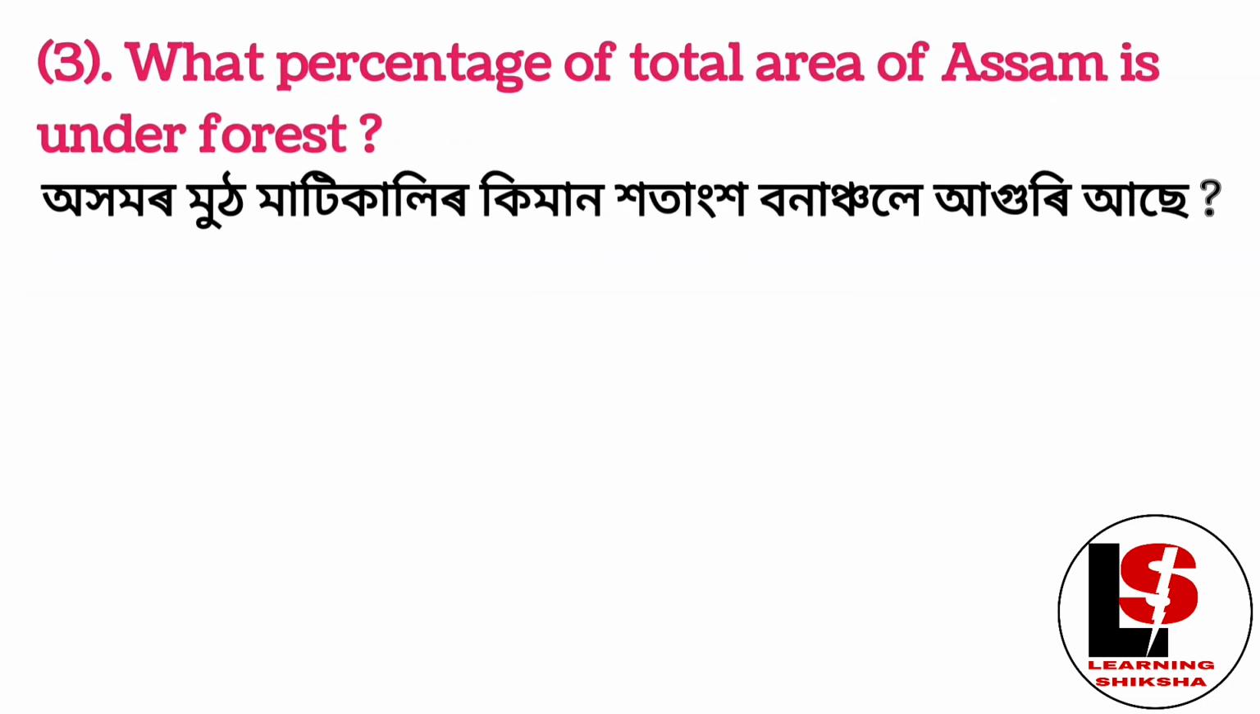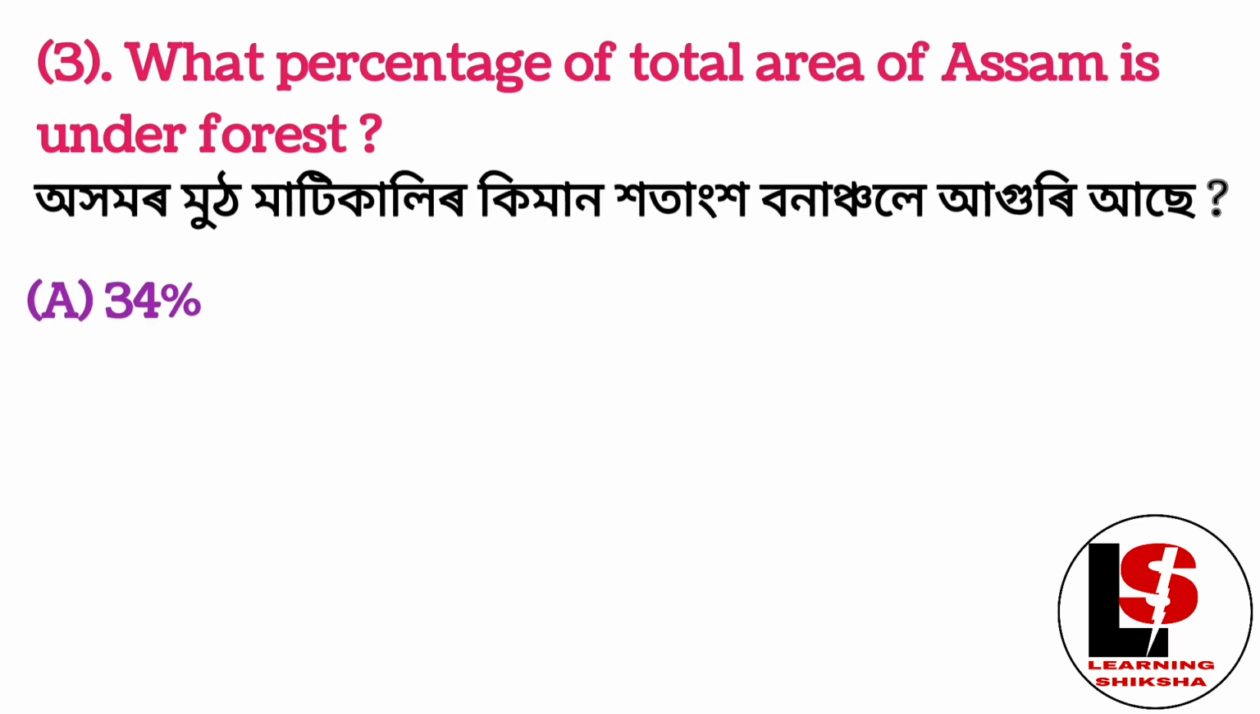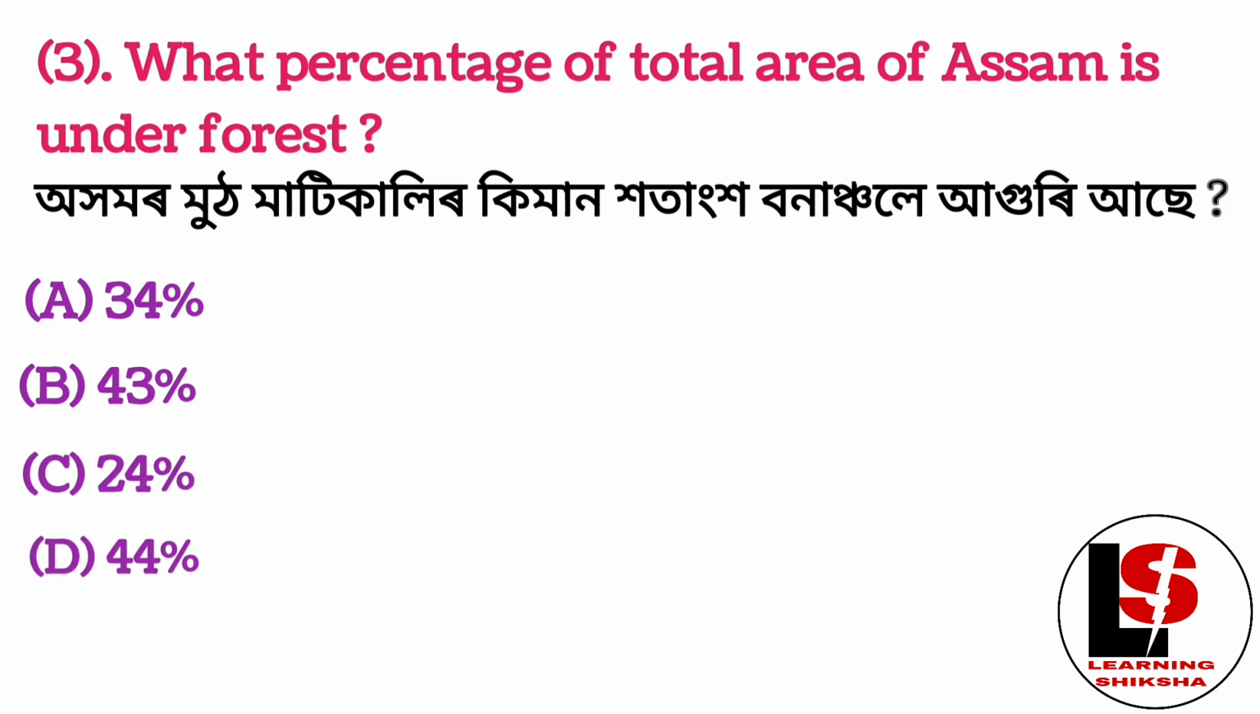What percentage of total area of Assam is under forest? 34%, 43%, 24%, 44%. Right answer is 34%.